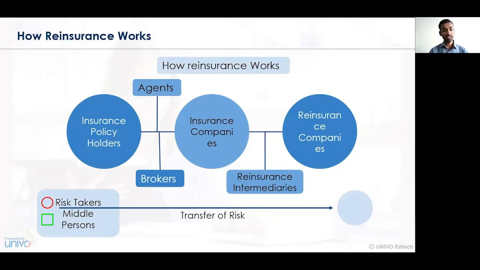In a reinsurance contract, we have three parties. Initially, we have the insurance policy holder, then the insurance company, and lastly the reinsurance company. The insurance policy holder pays a certain sum of money as a premium to the insurance company. For this payment, we have various middlemen, known as agents or brokers. And when the contract is signed between an insurance company and the reinsurance company, there is an intermediary, called a reinsurance intermediary, who collects the premium on behalf of the insurance company and pays it to the reinsurance company.